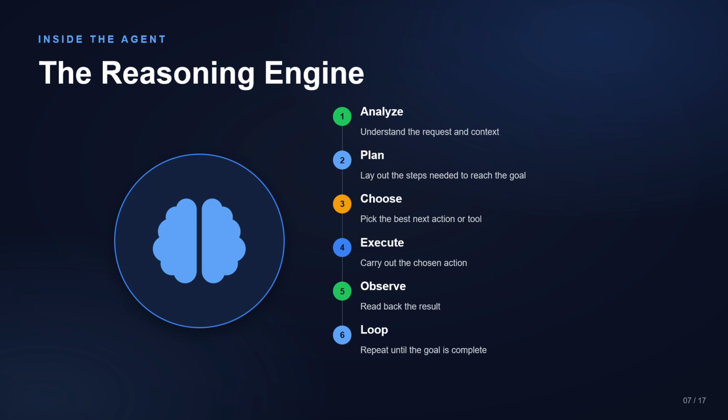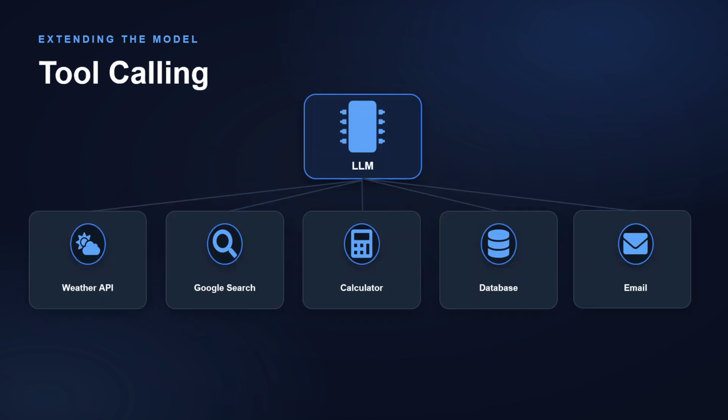Next, tool calling. A large language model has knowledge from its training, but it does not automatically have access to real-time information. That is when AI agents use tools like a Weather API, Google Search API, a calculator, database APIs to retrieve information about the customer, and an email API to send them mails. These tools extend the agent's capabilities and allow it to interact with the real world.